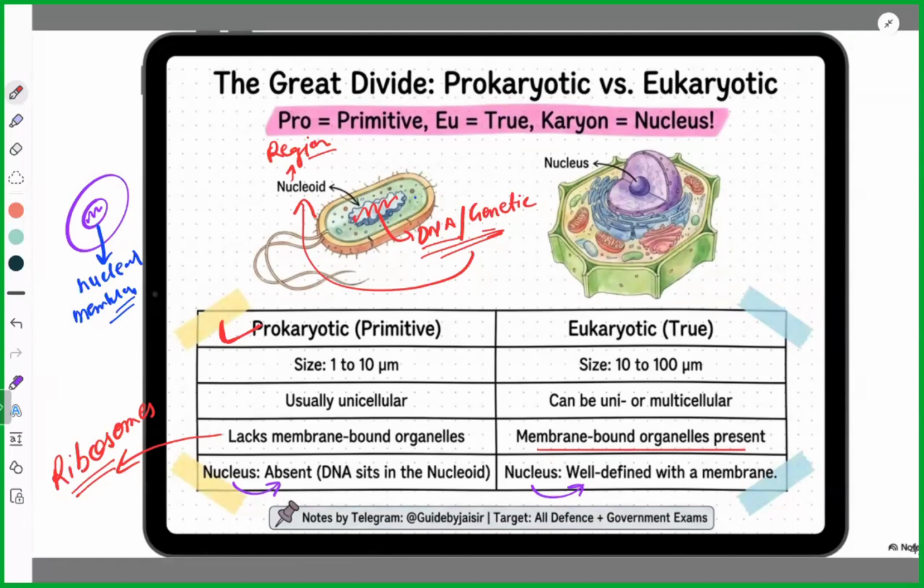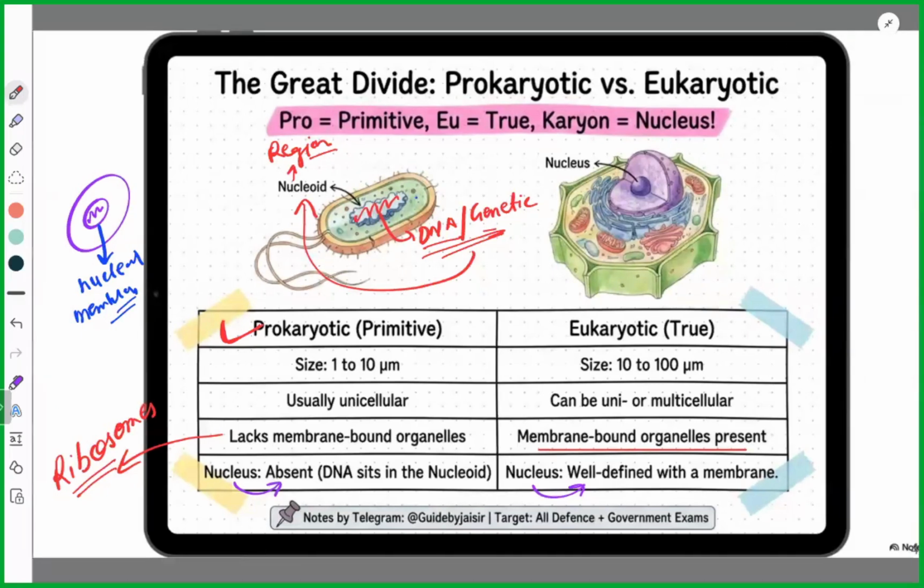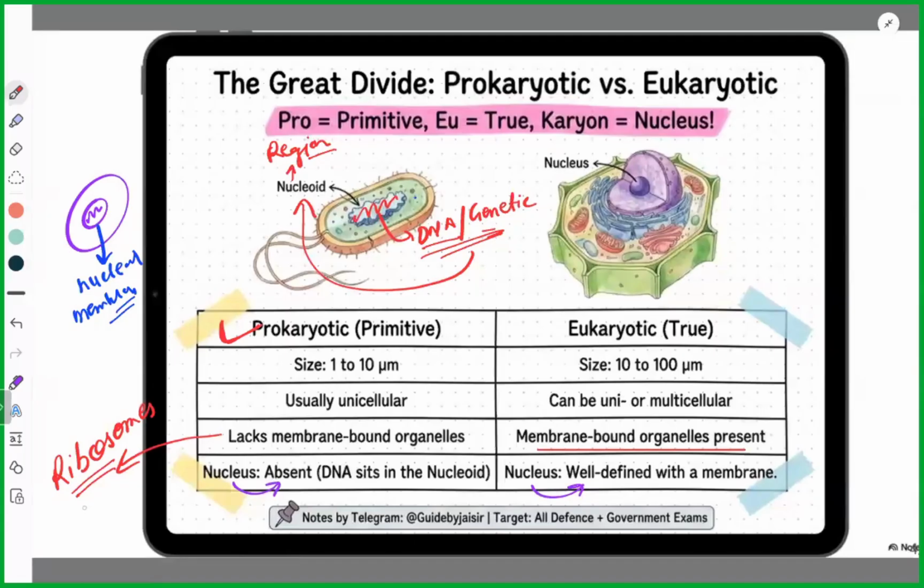Now, as I said, it only contains ribosomes. Ribosomes are the only organelle that is present inside the prokaryote. Example is bacteria. So, sir, bacteria is a prokaryotic cell. Yes, any doubt?